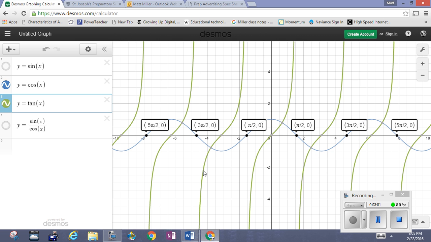Also, the tangent function, as we can see, is going to have the range running from positive to negative infinity. This is an asymptote, meaning it's heading for infinity. The graph is riding along that asymptote.